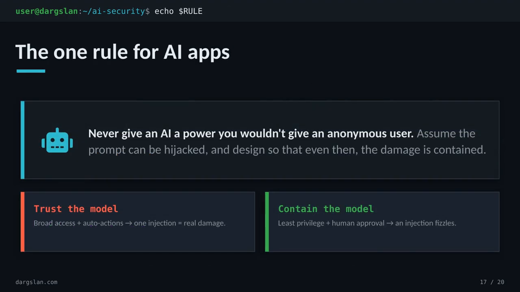So if you take just one thing from this entire lesson, let it be this. Never give an AI a power you wouldn't hand to a random anonymous user off the internet. Assume the prompt will be hijacked, because eventually it will be. And design so that when it happens, the blast radius is tiny. Trust the model, and a single injection becomes real damage. Contain the model with least privilege and a human in the loop, and that same injection just fizzles out.